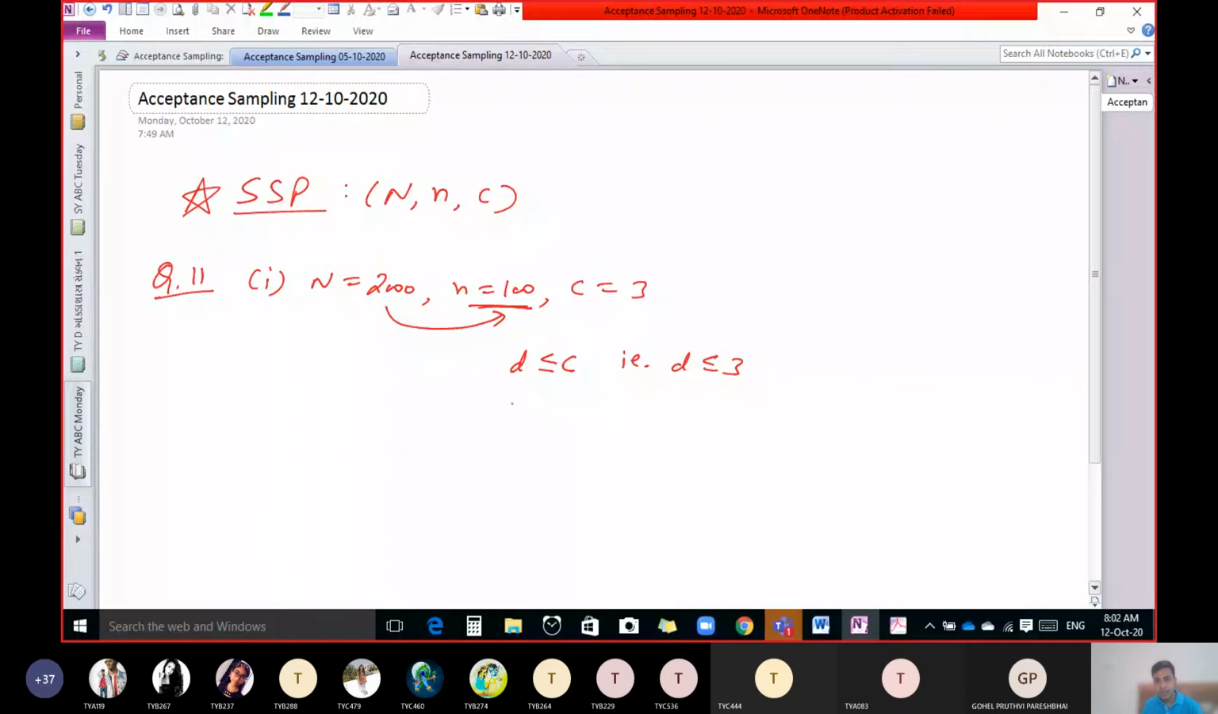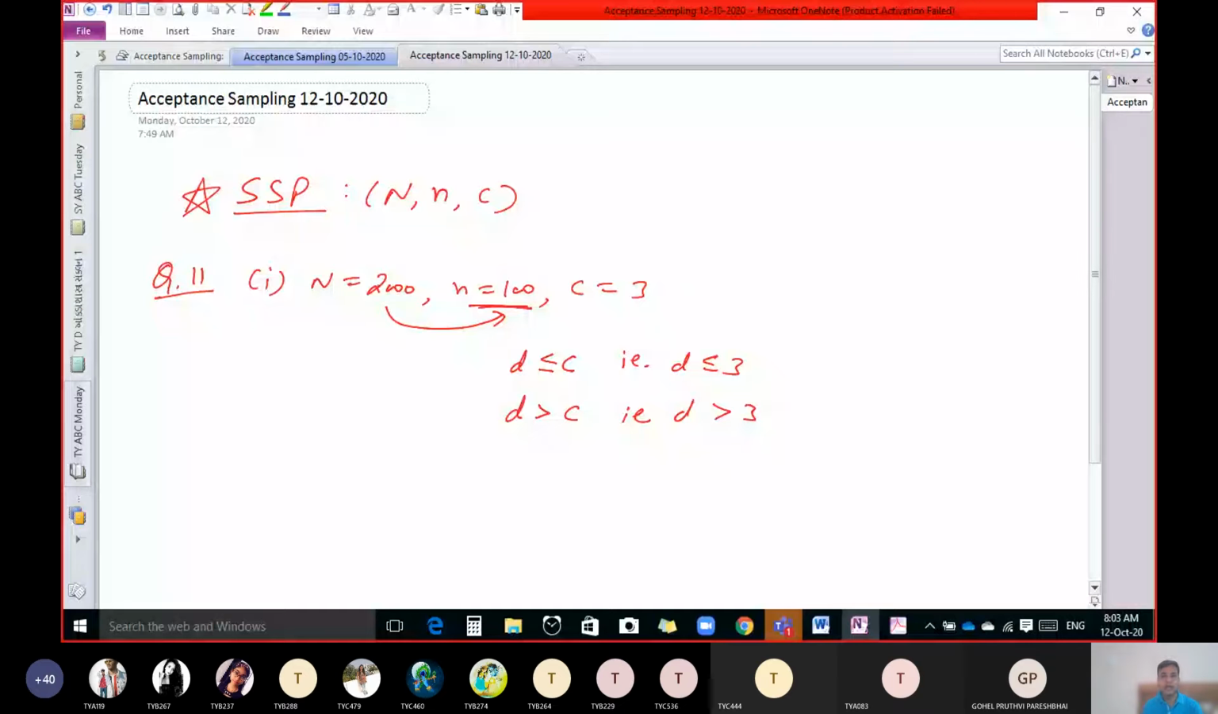But if number of defective units is more than C, that is here, if defective units are more than 3, means if there are 4 defective or 5 or 6 or 7 or any number, then we can say that this lot is not acceptable. Reject the lot. That is the conclusion.